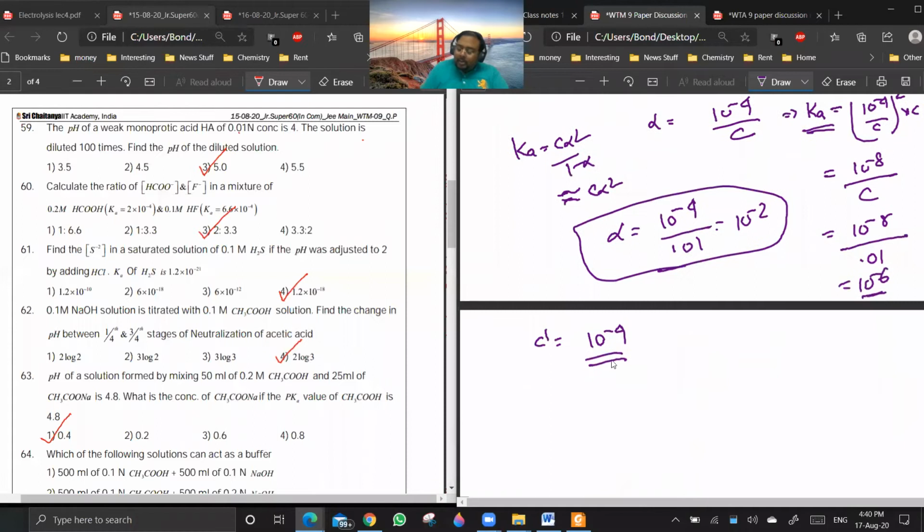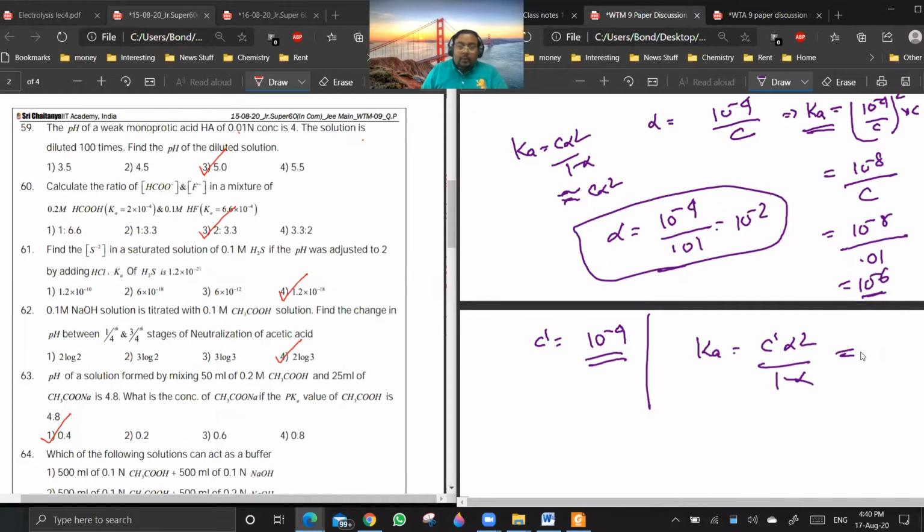Now, if I am taking C dash to be 10 to the power minus 4, again K will be equal to C dash into alpha square by 1 minus alpha. Now you see here we have diluted the solution too much.